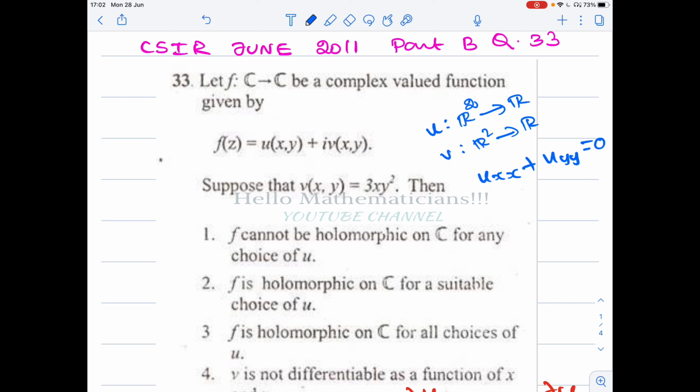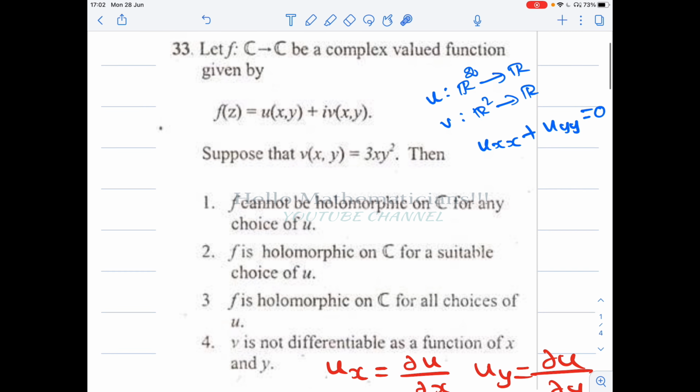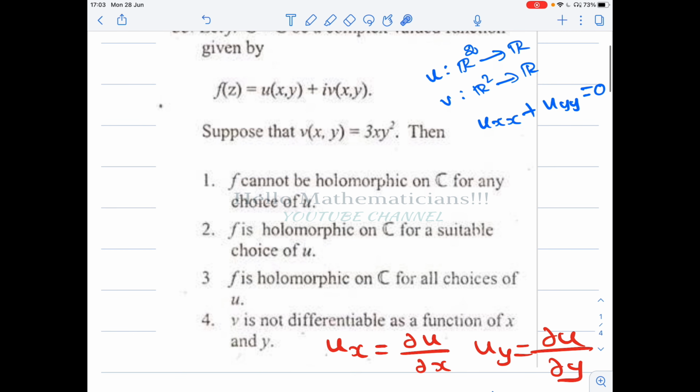Let's look at the problem. It is given that v(x,y) = 3xy², and they are asking whether f cannot be holomorphic on C for any choice of u.